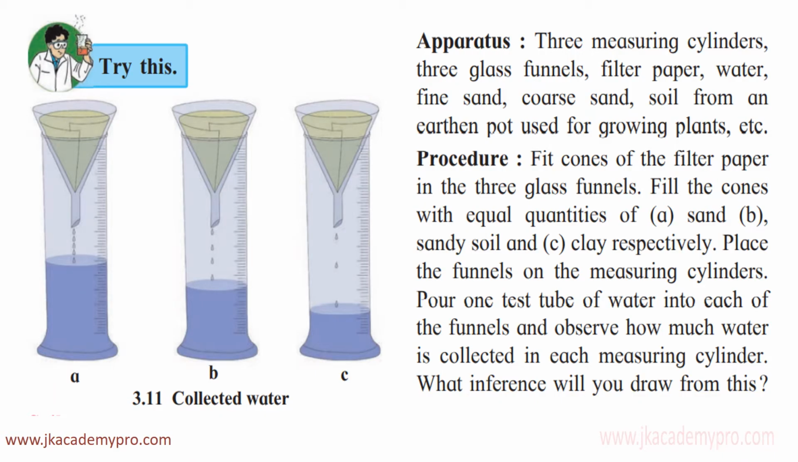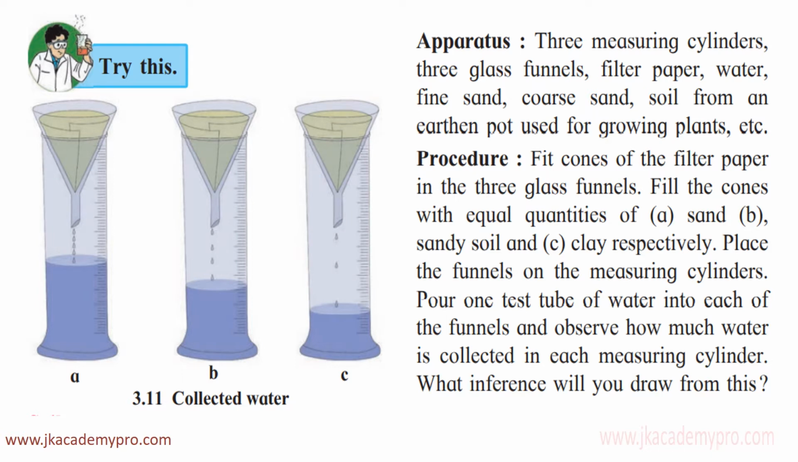Try this activity. For this, you'll require the following apparatus: 3 measuring cylinders, as shown in the figure, 3 glass funnels, 3 filter papers, and water, fine sand, coarse sand, and soil from any earthen pot used for growing plants. Fine means the sand should be very fine, and coarse sand means it could be rough sand.